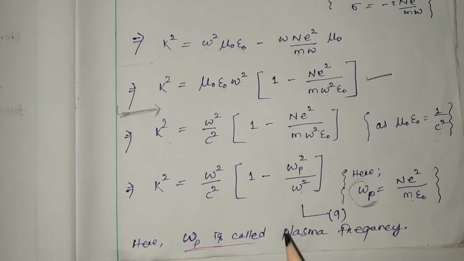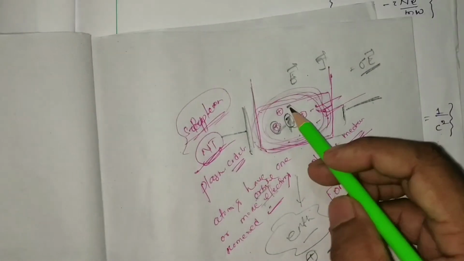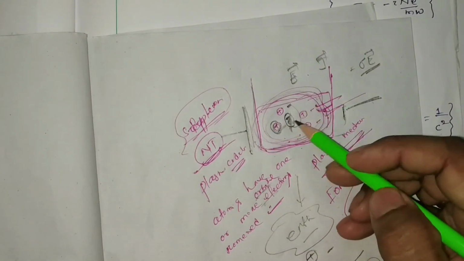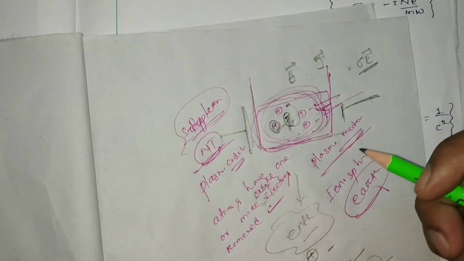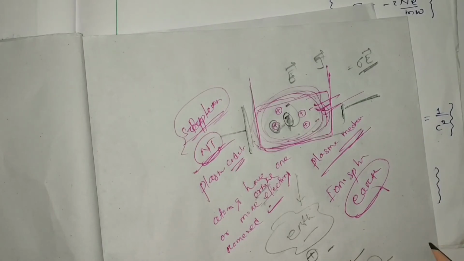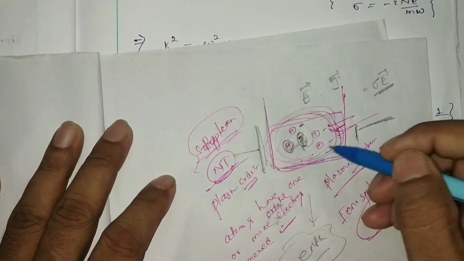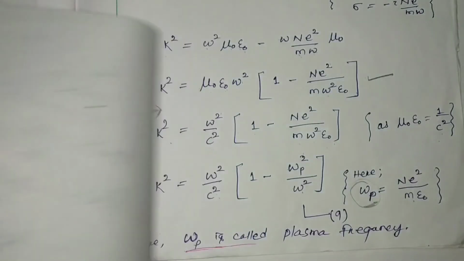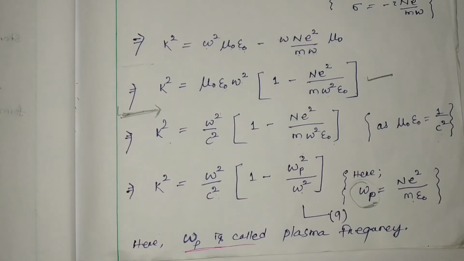So in your ionized medium, all the ions are vibrating with their own frequency. Due to the vibration of the ions, they are creating their own electromagnetic field. The frequency of that electromagnetic field, or the frequency of the vibration of all the charged particles, is called the plasma frequency. The value is n e square by m epsilon 0. Here omega p is called the plasma frequency.